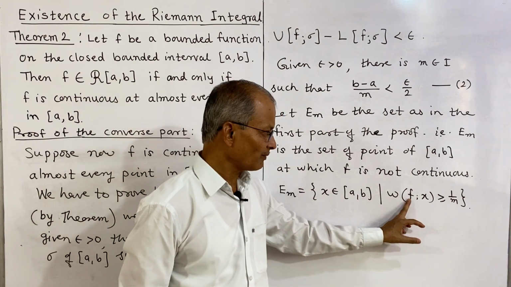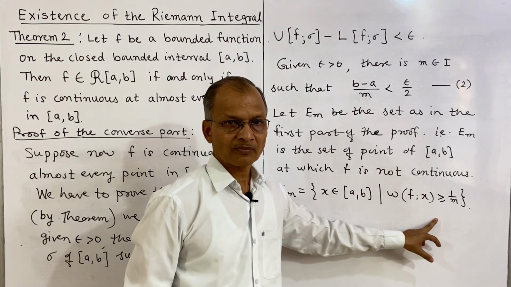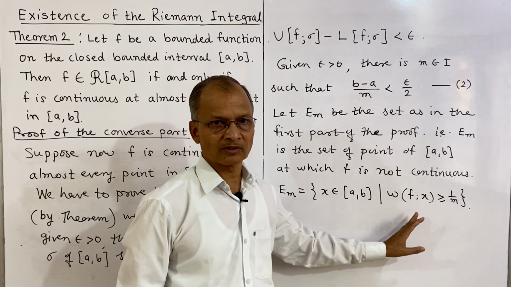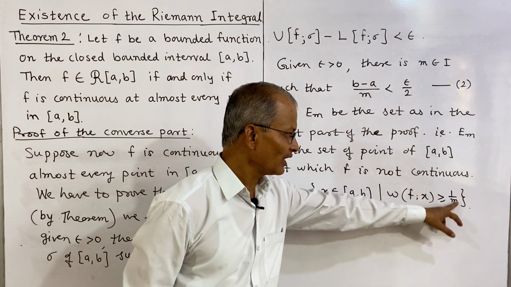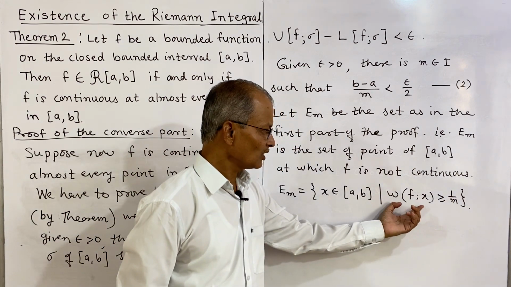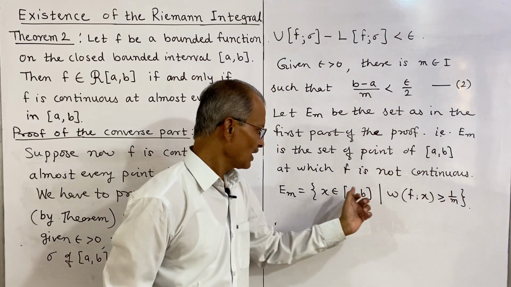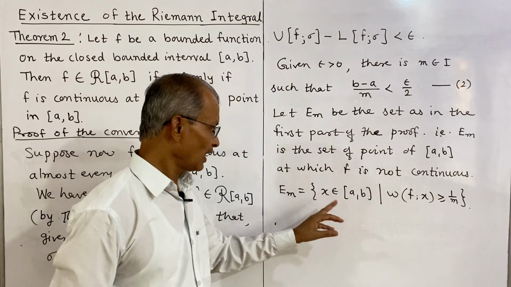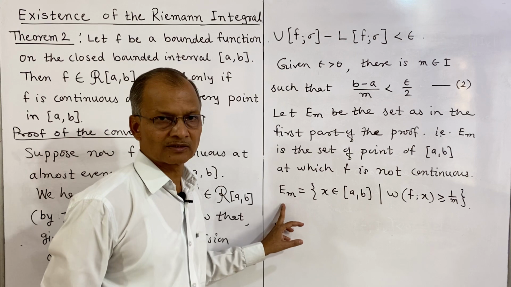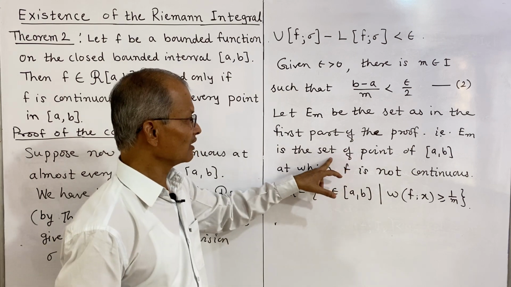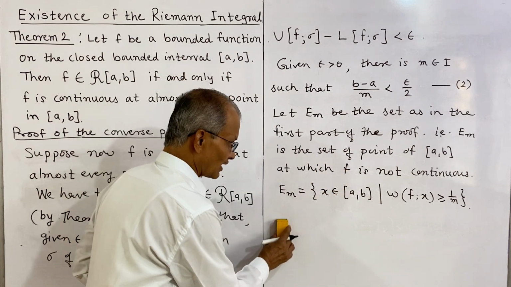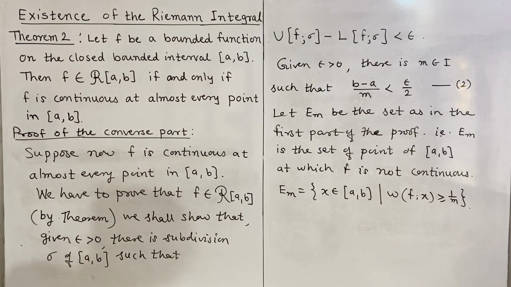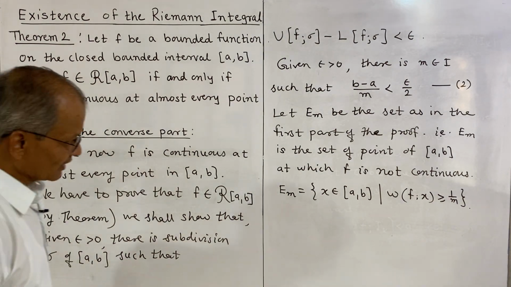When oscillation of a function at x is greater than a, then the function is not continuous at x, and that a we have taken as 1 by m. So, em contains those points where the function is not continuous.